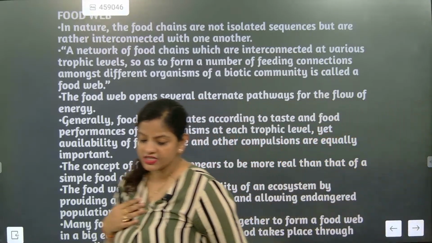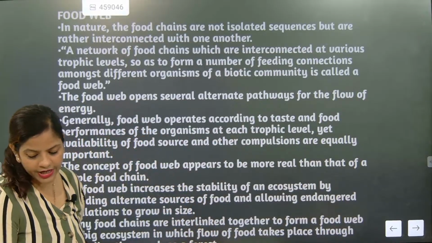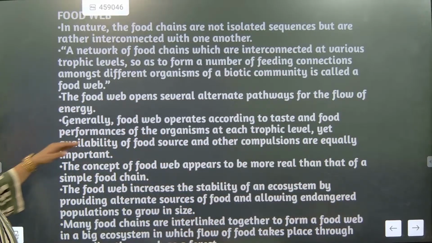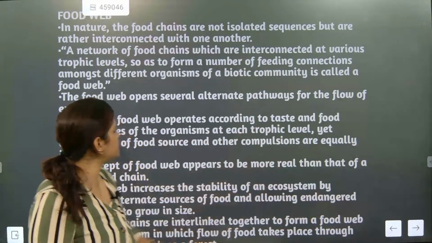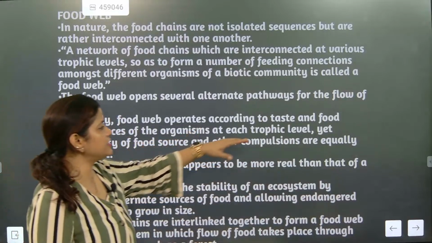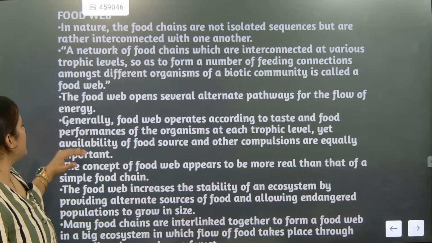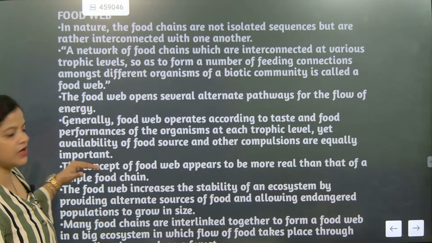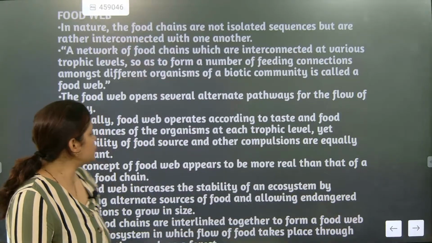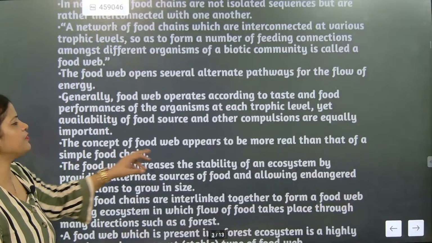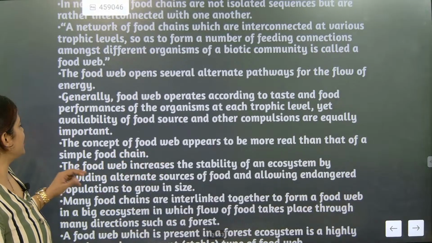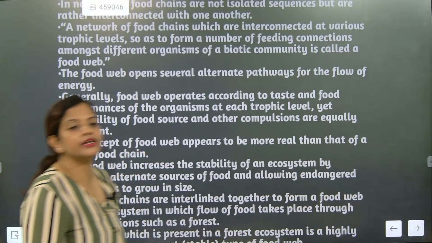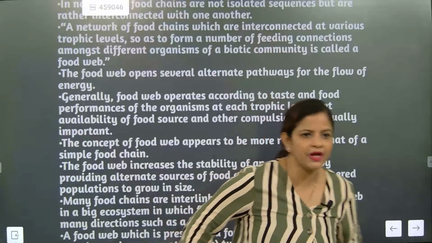So definitely, when somebody asks you, generally, food web operates according to taste and food preference of the organism at each trophic level. Yet availability of food source and other compulsions are equally important. Understood or not? These are very important. The concept of food web appears to be more real than that of a simple food chain.